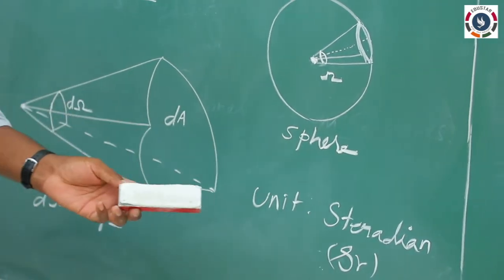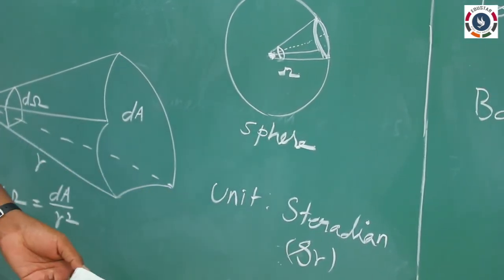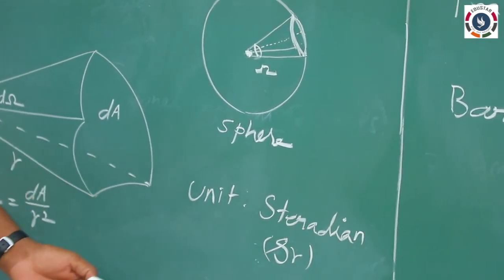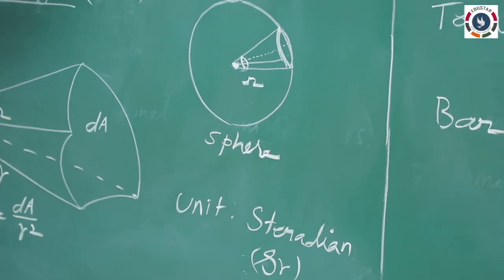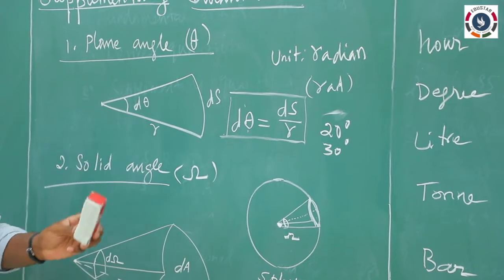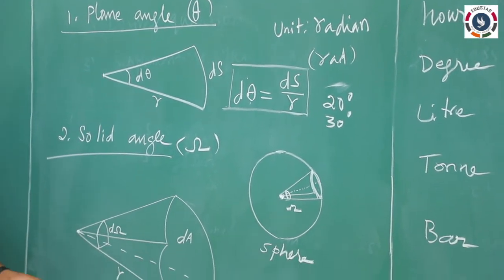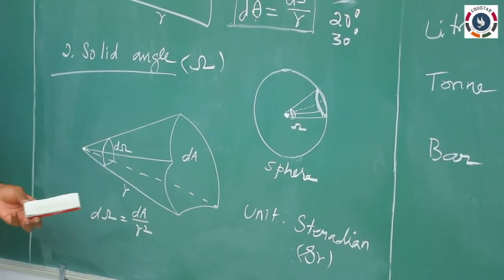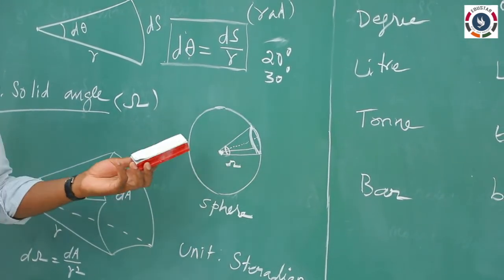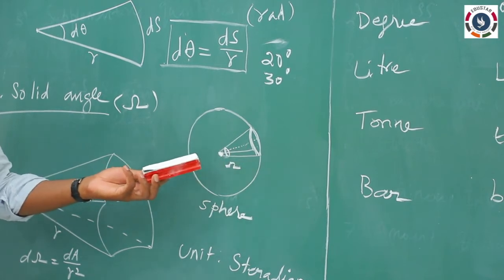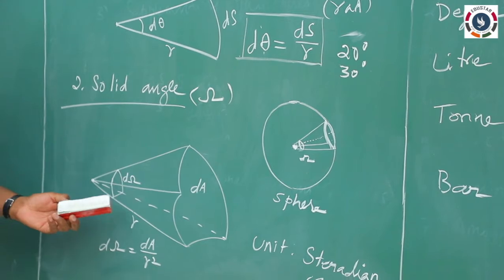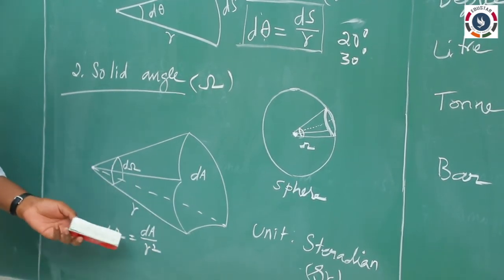Its SI unit will be steradian, simply we mention small s and small r, steradian. So plane angle is used to represent in two dimensions, while solid angles are used for representing in three dimensions. So how much angle is subtended by a surface in three-dimensional objects like sphere, cylinder, cone, etc. We can see this briefly later.